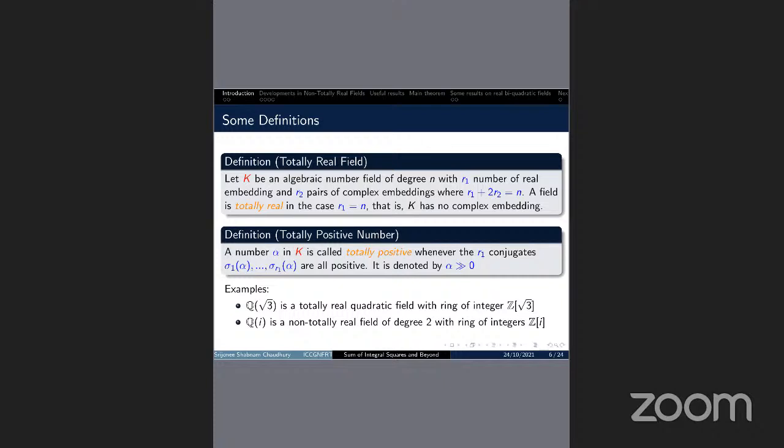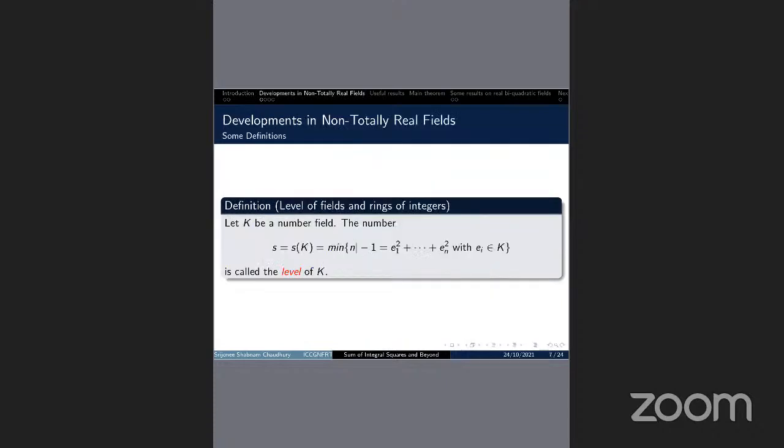So before proceeding in this direction, I'll also give another two definitions. First, the level of a field and the ring of integers. Suppose K is a number field, then the level of a field is the minimal number of squares required to represent -1 as a sum of squares.